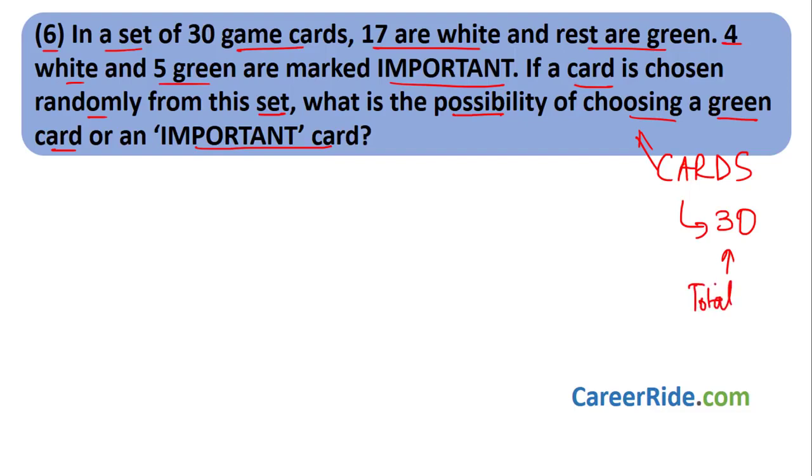Now what we have to do? We have to choose one card. How many? One card, and it can either be a green card or an important marked card. Okay, right?